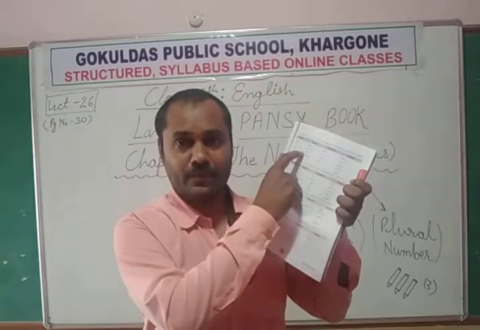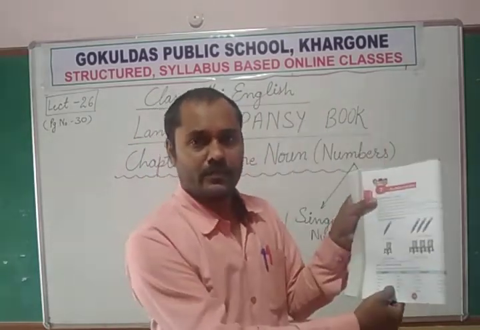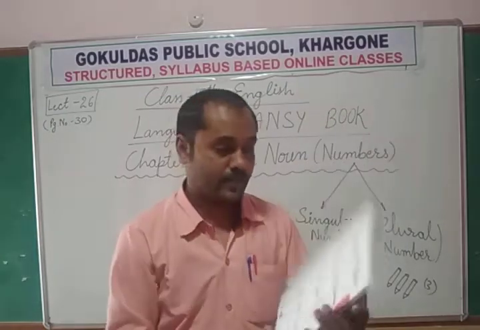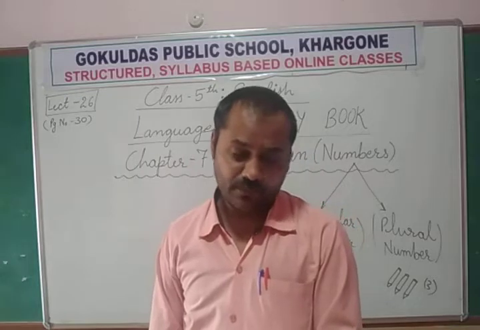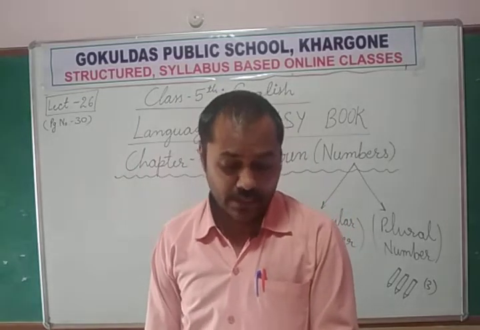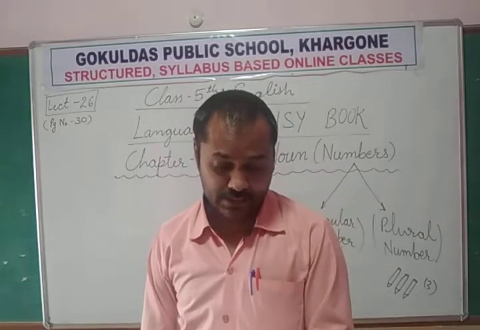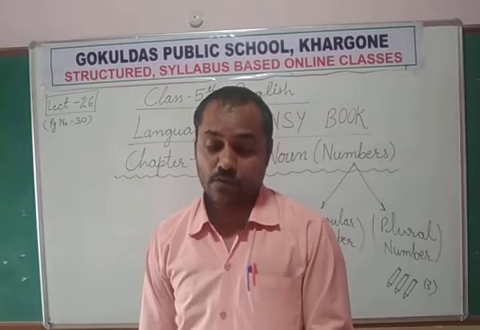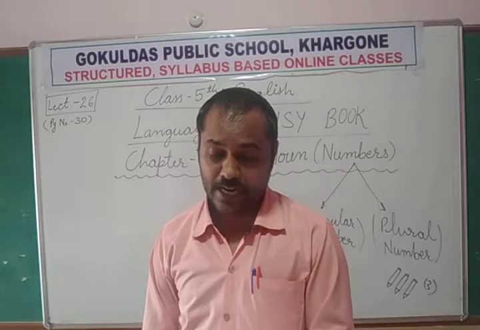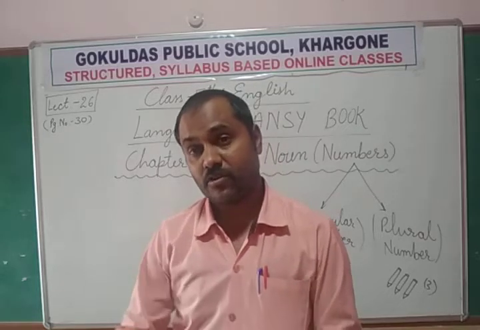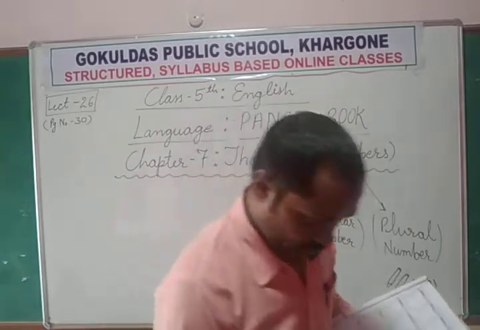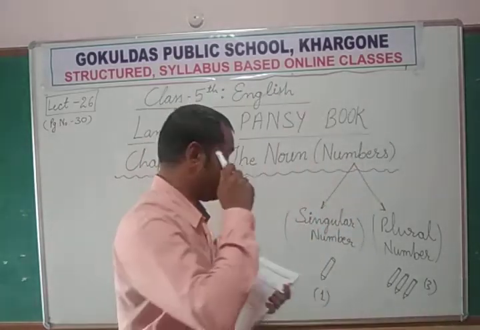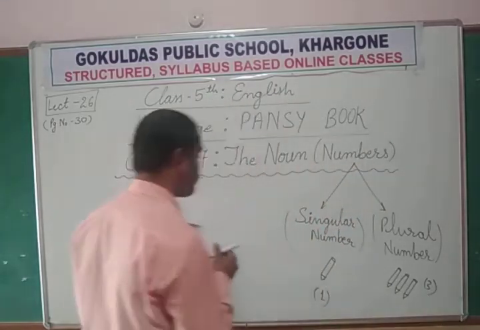Now come to the next page, page number 31. Look at this table, that is different from this table. So what is the difference? Nouns that end in ch, sh, s, double s or x form their plurals by adding es. Not only s but es. Two letters are added. So this rule you must remember in your mind.